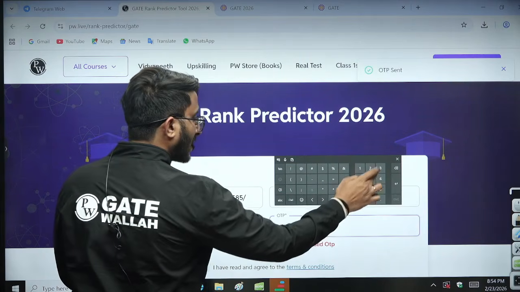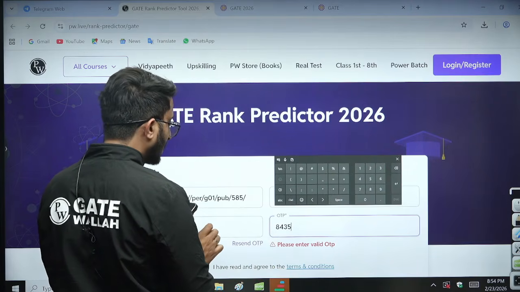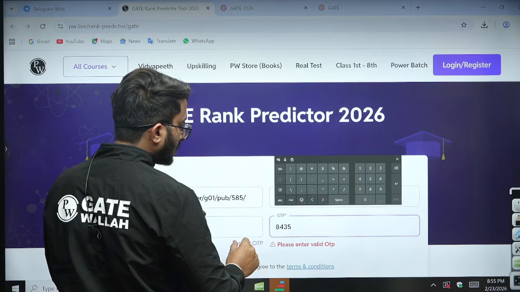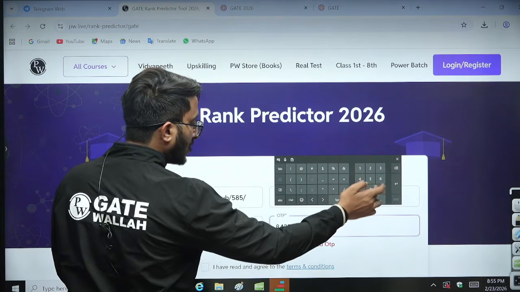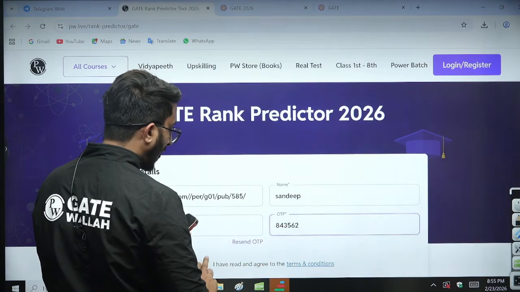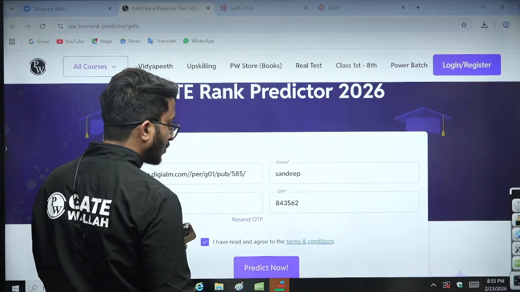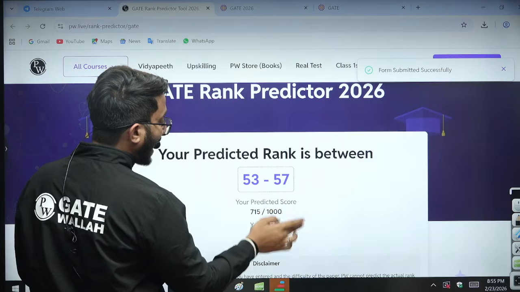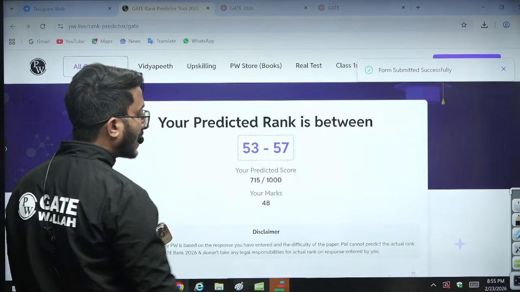Once you put your mobile number, after that the OTP part is there. You need to put the GATE OTP, whatever OTP you get. Once the OTP is put, you need to tick that you have read the terms and conditions, and then there is Predict Now. Once you click on Predict Now, it will show your expected rank, your expected scorecard and your marks.